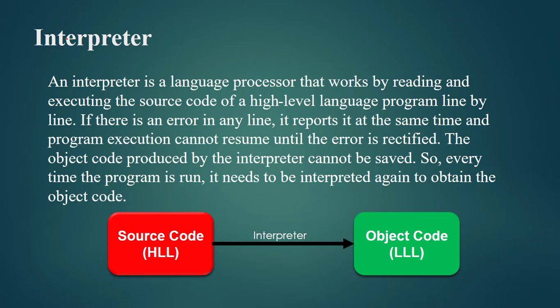Fine. Now suppose we have 10 lines in our program, then the interpreter will read all the lines one by one. First it will read the first line and check for errors. Then it will read the second line and check for errors. Then it will read the third line and check for errors. Fine. Similarly, in the same process, it will read all the lines, and if any of these lines has an error, the program will stop. We have to correct that error. Then again it will start reading from the first line. Fine. Well, generally it's a time-taking process. That's why it is not used for long programs.